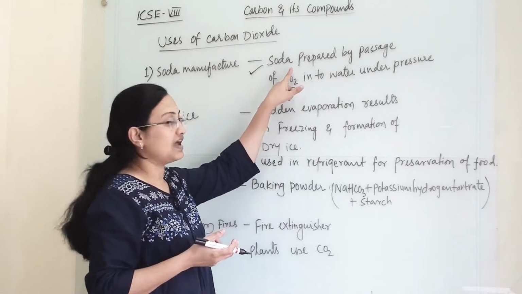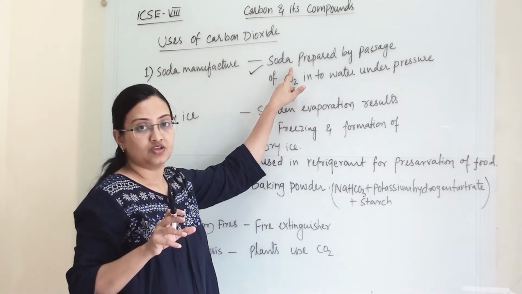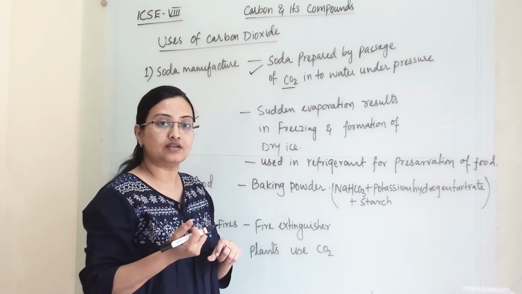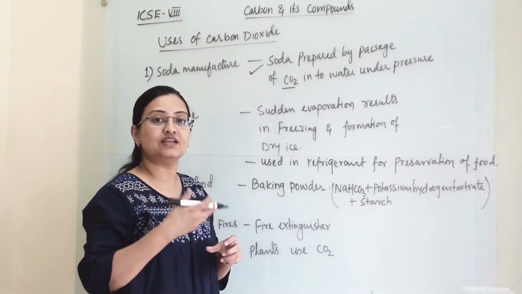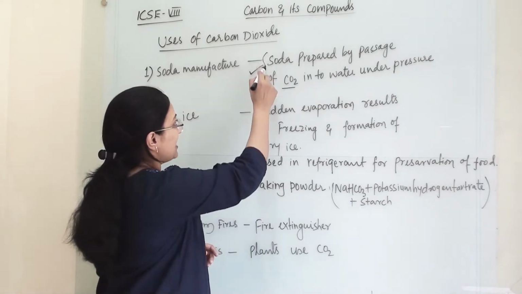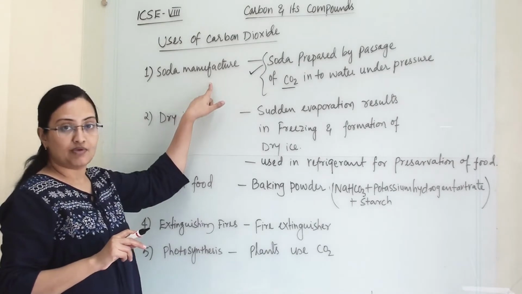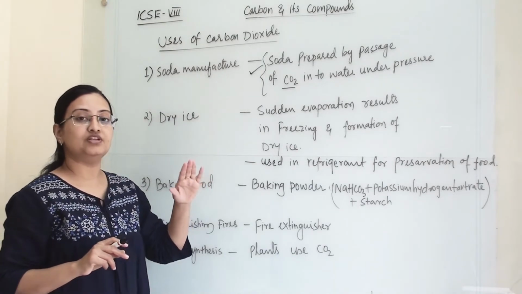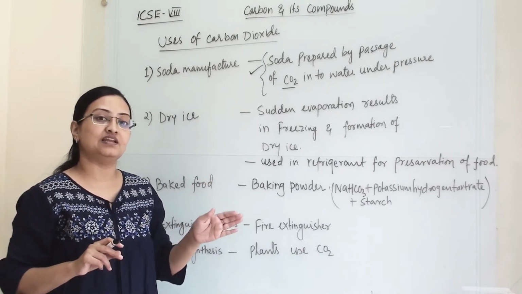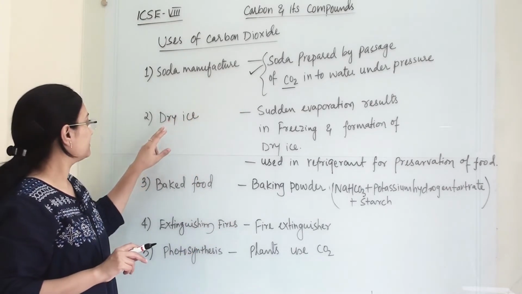Because we have dissolved carbon dioxide into it under pressure. So when we open the bottle cap, that pressure is released and carbon dioxide gas is evolved. That is why we use carbon dioxide in soda manufacturing, and we know that the solubility of carbon dioxide is fairly high in water, so it is easily soluble in water.